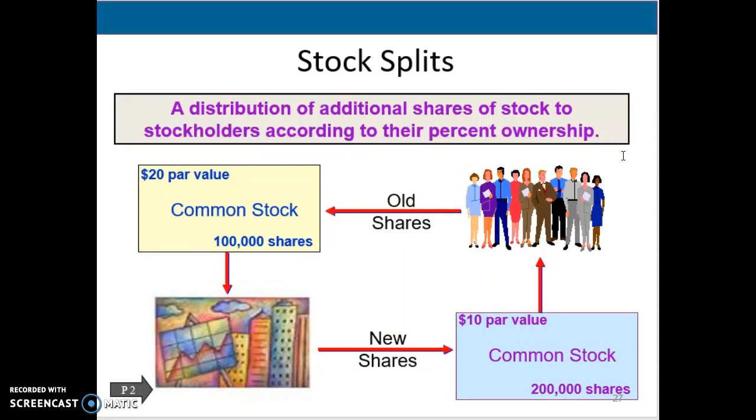So if it's a 2-to-1 split, that means that we're doubling the number of shares and we're cutting that par value in half. So that overall number doesn't change. What changes is how many shares you have and that par value. So the stock split is the distribution of the additional shares to the stockholders, and they still maintain that same percentage ownership, but they're going to have new shares of stock. So the par value of that is going to change.